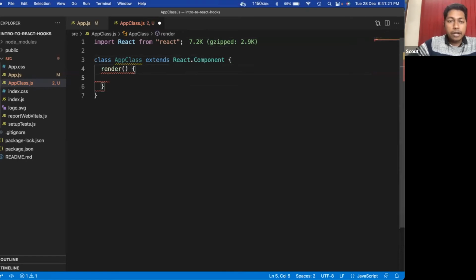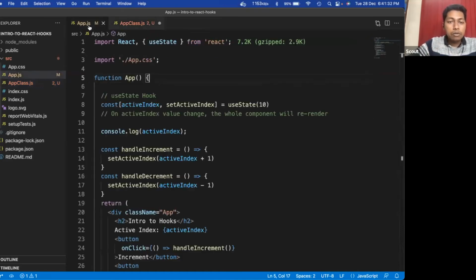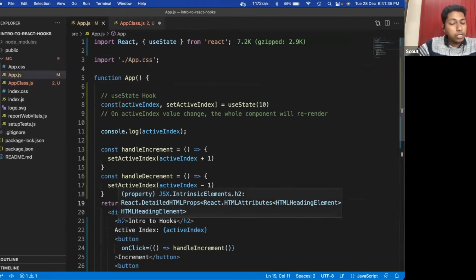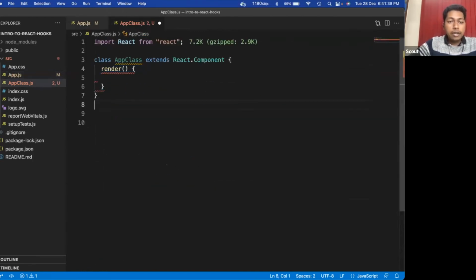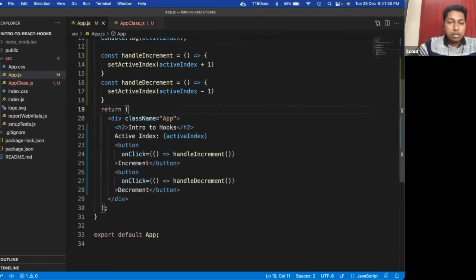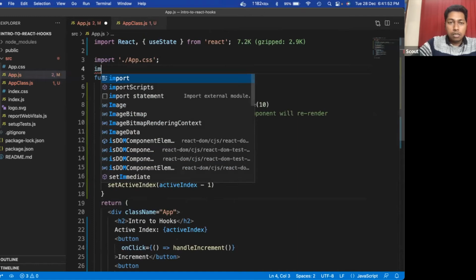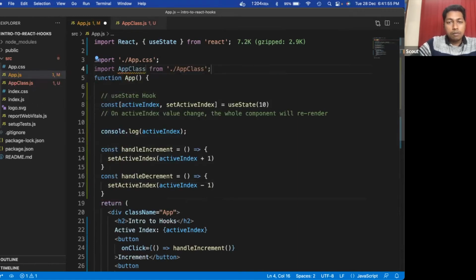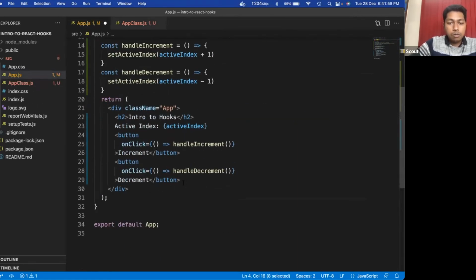So the render function is mandatory. If you are not defining any render function, then you will get an error that your component has no output. The render function is similar to the return method we have inside the functional component. Here we will export this class based component, export default AppClass. Then we will include this AppClass in our app.js file, import AppClass from AppClass, and use it in the bottom section.